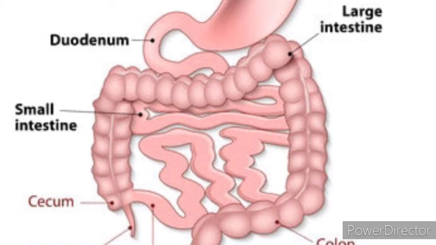The bile contains bile pigments, that is bilirubin and biliverdin, and bile salts, that is sodium glycocholate and sodium taurocholate, and there are no enzymes. The bile helps in the digestion of fat. Then the pancreas secretes the pancreatic juices. So what are the pancreatic juices? Trypsinogen, chymotrypsinogen, carboxypeptidase, pancreatic amylase, pancreatic lipase and nucleases.